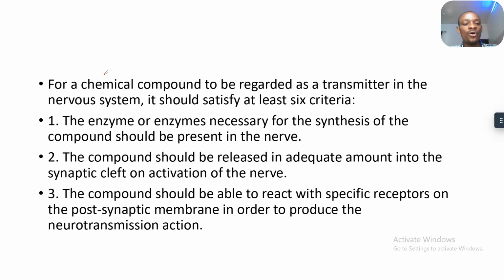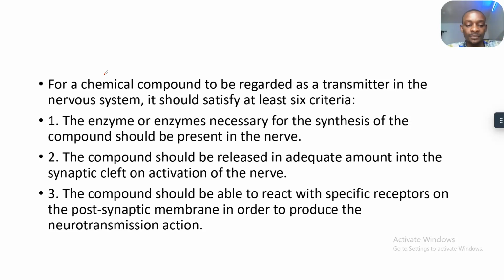Now we see that for a chemical compound to be regarded as a transmitter in the nervous system, it should satisfy at least six criteria. The first criterion is what? The enzyme or enzymes necessary for the synthesis of the compound should be present in the nerve. Second criterion, the compound should be released in adequate amount into the synaptic cleft on activation